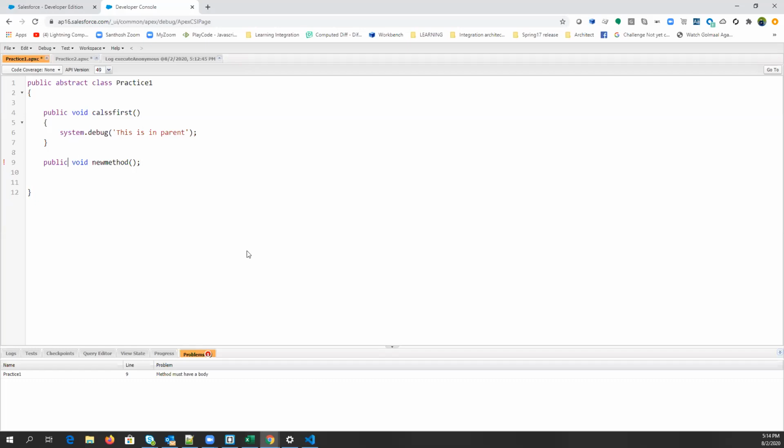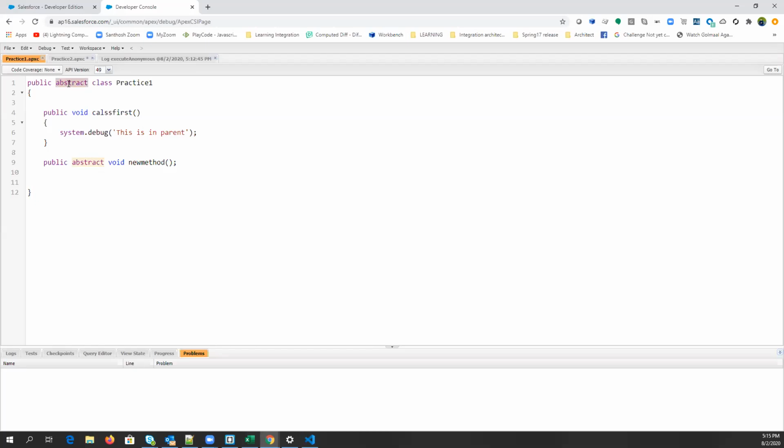Body. Right? Can you see, guys? It means that this particular method is under construction, right? It is not properly constructed.